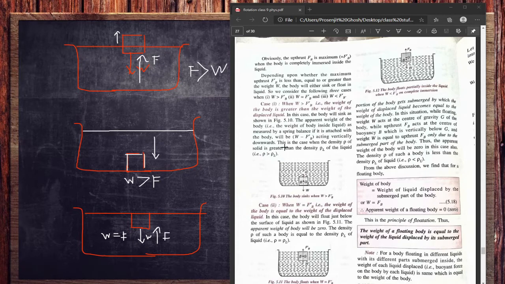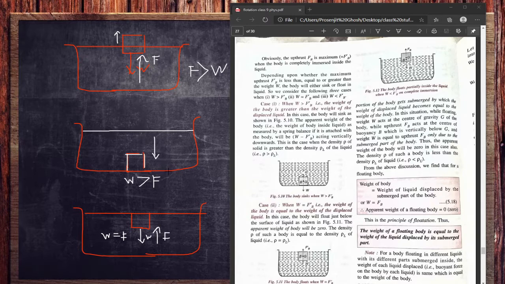So this is the law of flotation and the conditions of flotation, where the densities also matter. If you compare with the density, it will differ for each part.